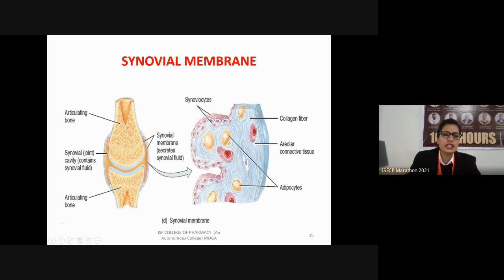Here these are the two articulating bones, that means two joining bones, but there is a gap known as the synovial cavity, which releases the synovial fluid. So this is the synovial membrane. These are the synoviocytes, the cells which secrete the synovial fluid. So there is the areolar connective tissue. Collagen fibers are present as well as adipocytes, which are the fat cells.